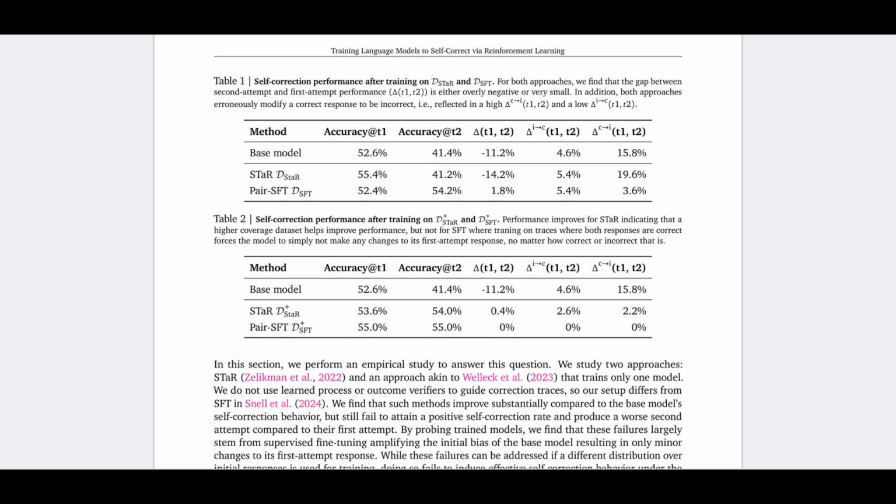However, with STaR, we can see that this is even worse. More correct answers became incorrect in the second round. And with pair SFT, this is partially solved, but overall it's still more. There are 5.4 of incorrect answers that became correct answers, and 3.6 correct answers became incorrect answers.